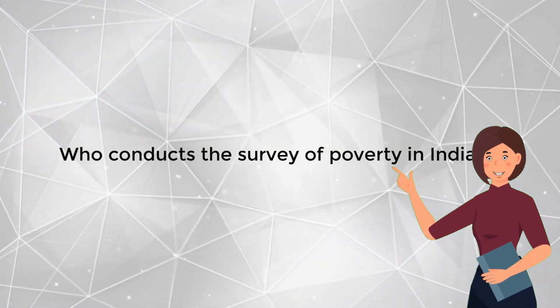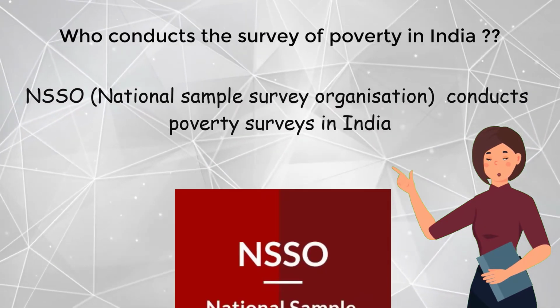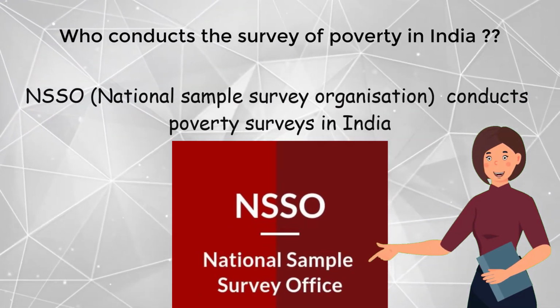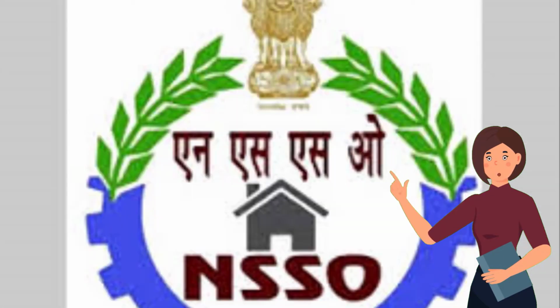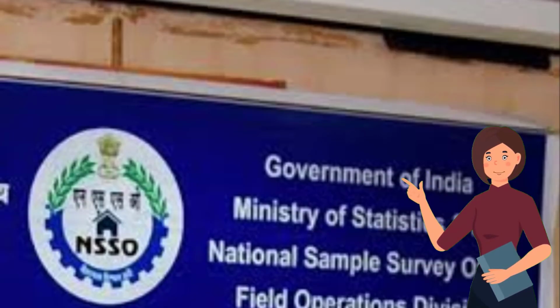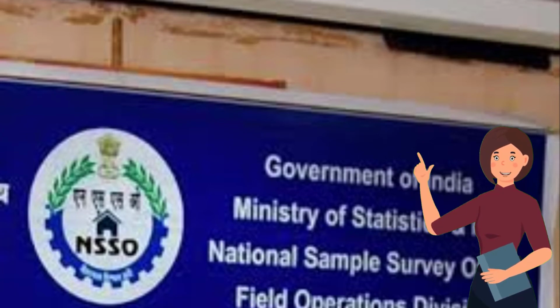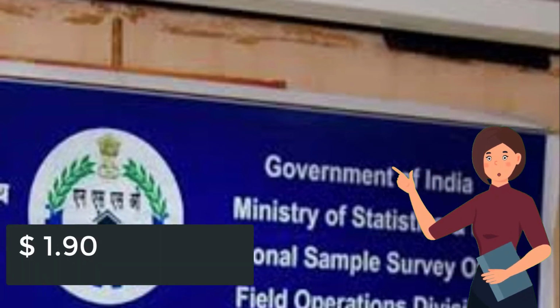Who conducts the survey of poverty in India? NSSO, National Sample Survey Organization, conducts the survey of poverty in India. The survey is conducted every 5 years. However, for making comparison between developing countries, many international organizations like the World Bank use a uniform standard for the poverty line. Minimum availability of the equivalent of $1.90 per person per day in 2011 PPP.